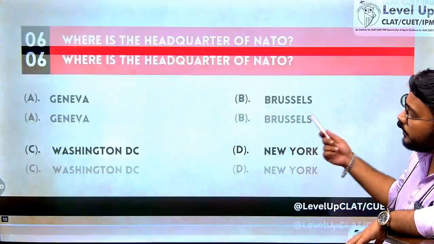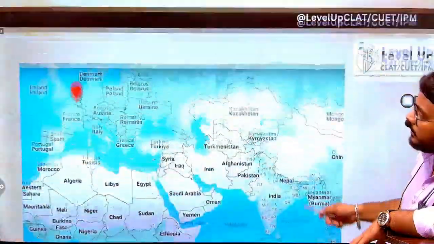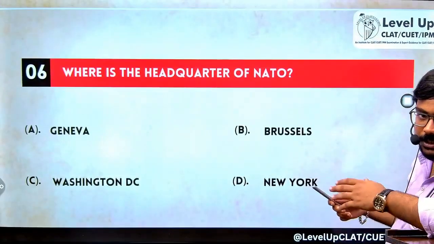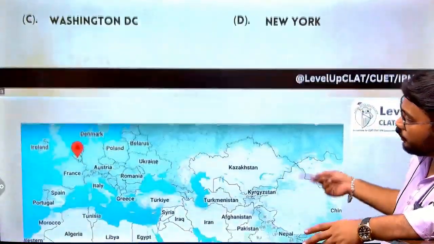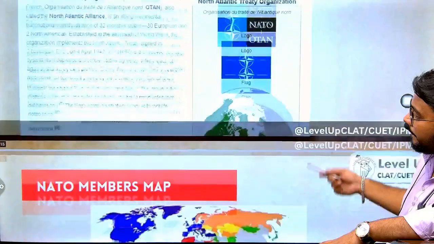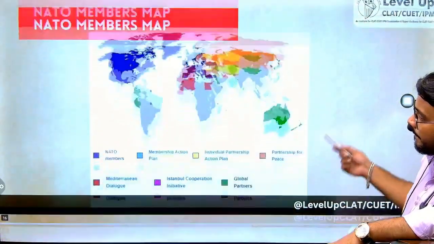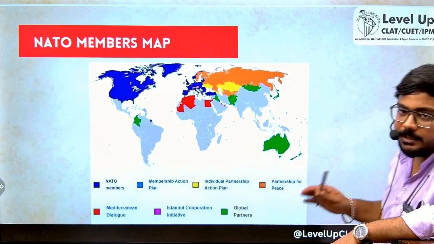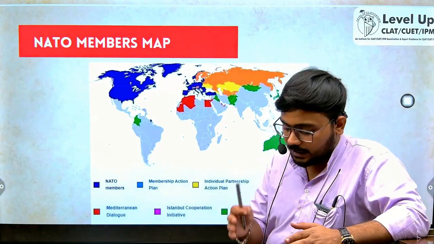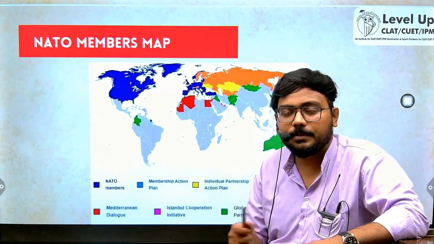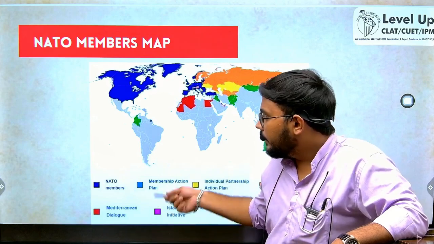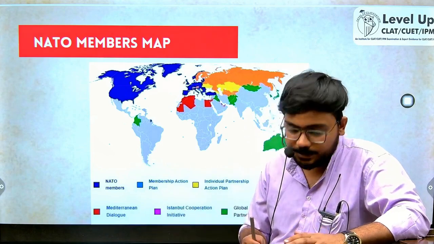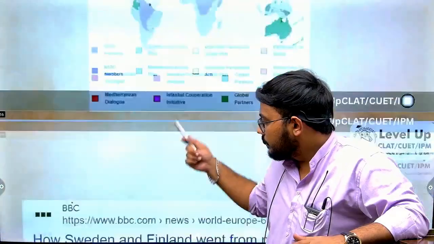NATO is quite in the news because of the Russia-Ukraine war. Ukraine was willing to join NATO, and in apprehension of this, Russia attacked Ukraine. This is a map of the members of NATO. The latest addition to NATO was Sweden. The capital of Sweden is Stockholm. So the 32nd member of NATO is Sweden. NATO is headed by the United States. It has a total of 32 countries. Headquarters in Brussels. Established in the year 1949.